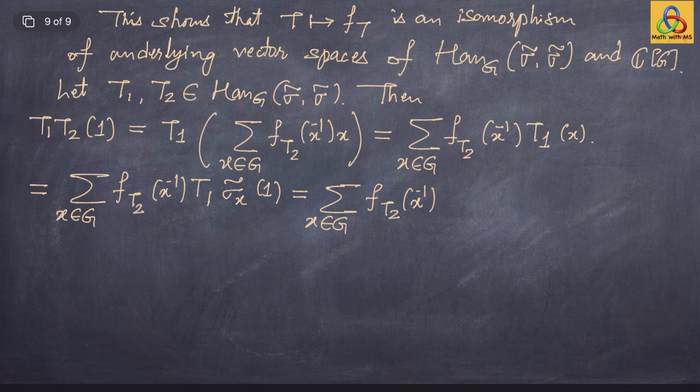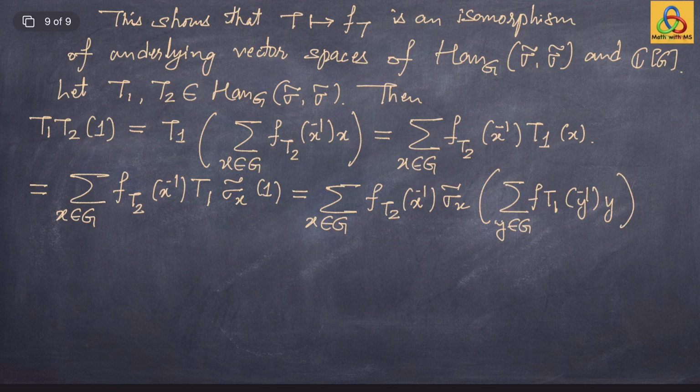Now notice that T1 and T2 are morphisms, so T1 sigma tilde of x is the same as sigma tilde of x into T1. So that is the same as sigma tilde of x into value of T1 at 1, but which we know again is a big expression, is summation f of T1 of y inverse y, y in the group G.